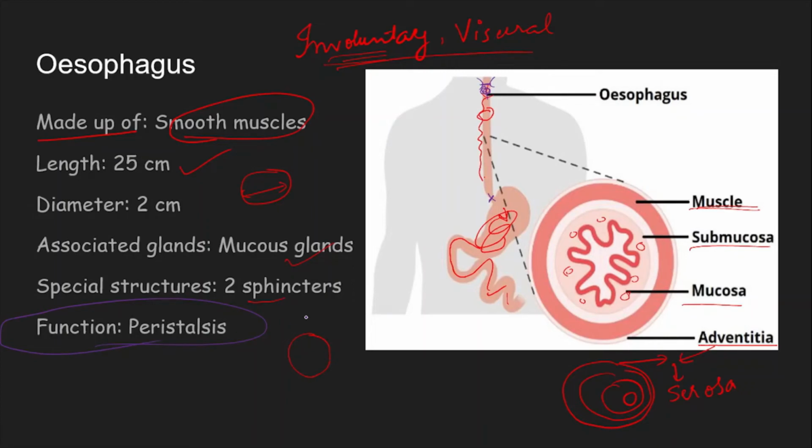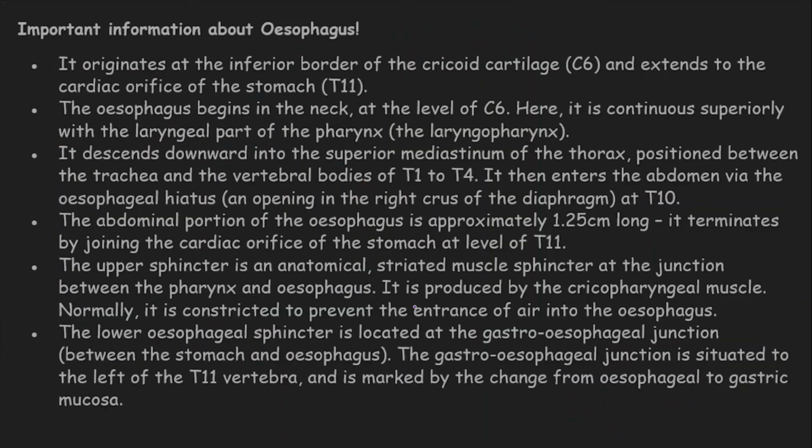It is peristalsis. Peristalsis is the rhythmic movement of the muscles, which helps in the proper execution of movement of the bolus. This information is important. Each one of you, please read it properly and try to remember it.